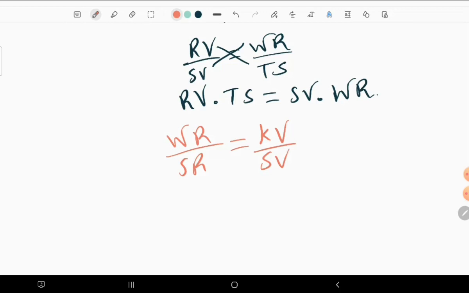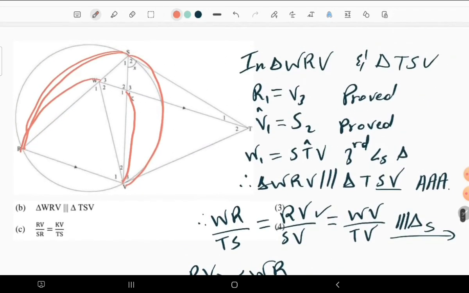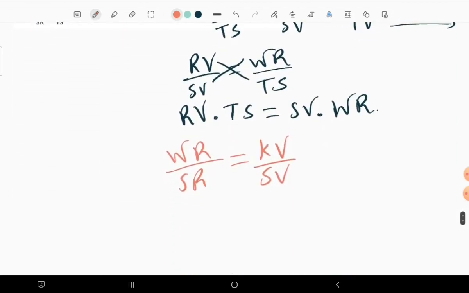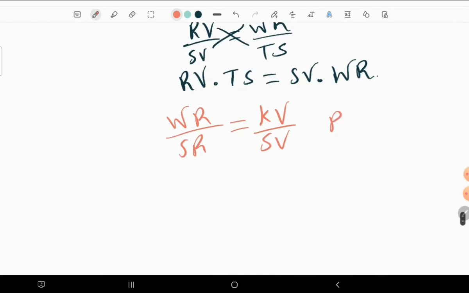So we're having this one. Because now we have taken it from the line parallel to the other side, so we can say proportion theorem, because they are lines that are parallel to each other. So this is what we have.